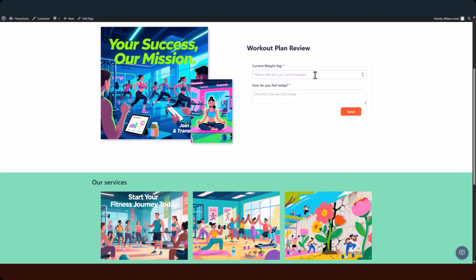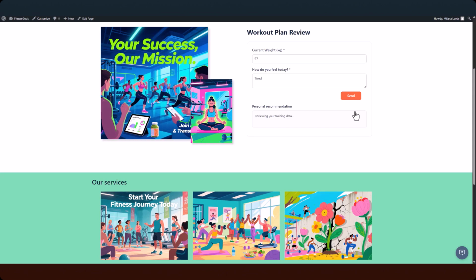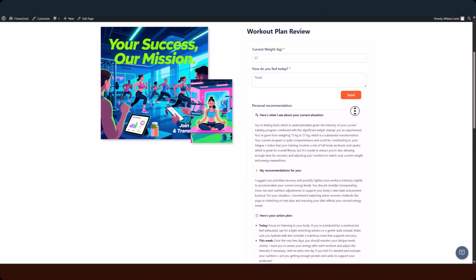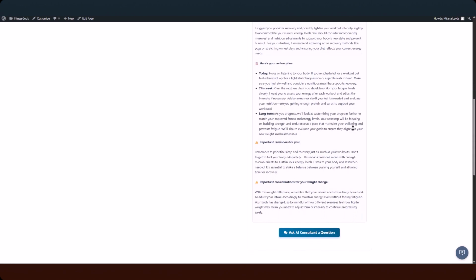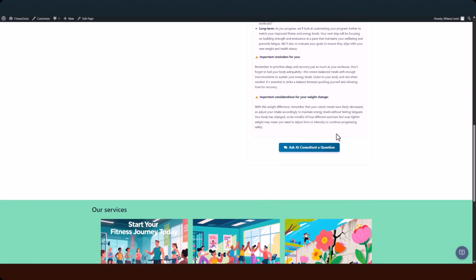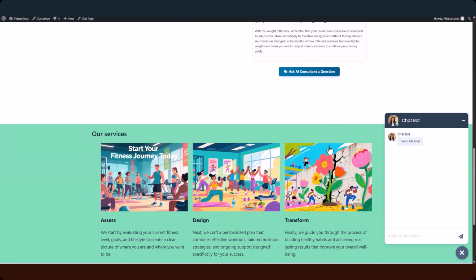Let's test it in action. I'm logged in as a user with a profile. I fill out the form, current weight 57 kg, initial 75, well-being tired, and send it. AI analyzes. Weight has dropped from 75 to 57 kilograms since the start of the program. A button appears at the bottom. I click it. The chatbot opens.